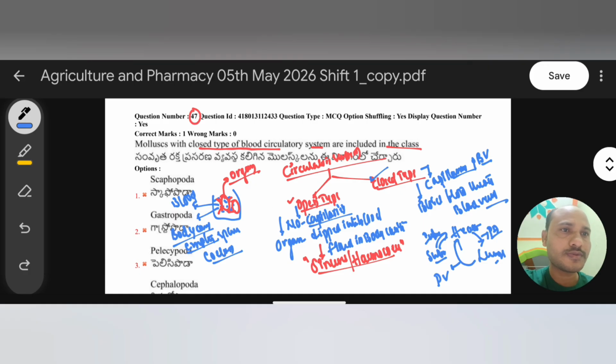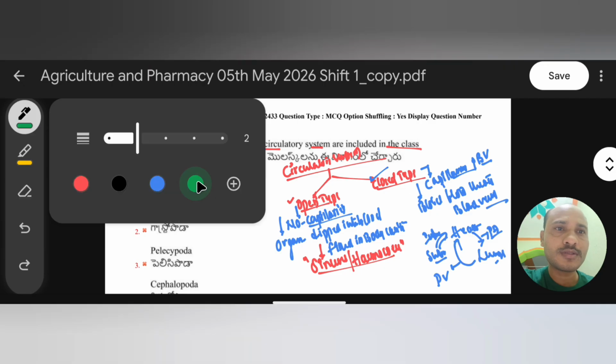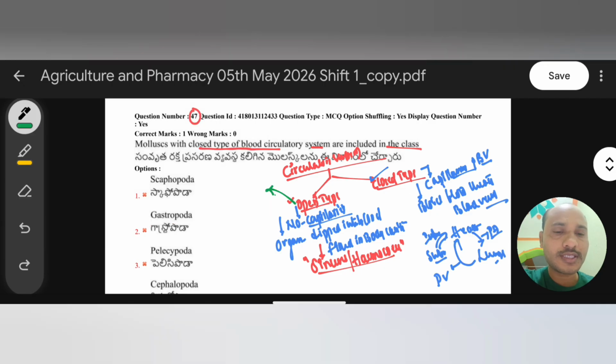So here we will discuss that there are various phyla in the animal kingdom that have open type and closed type. The important thing we have to remember is which animals contain open type of circulatory systems. First, Annelida. In Annelida, only Hirudinea, the leech, has open type of circulation; the rest of the annelids come under closed type of circulatory system. Here Hirudinea is nothing but the leech, which only contains open type of circulatory system.